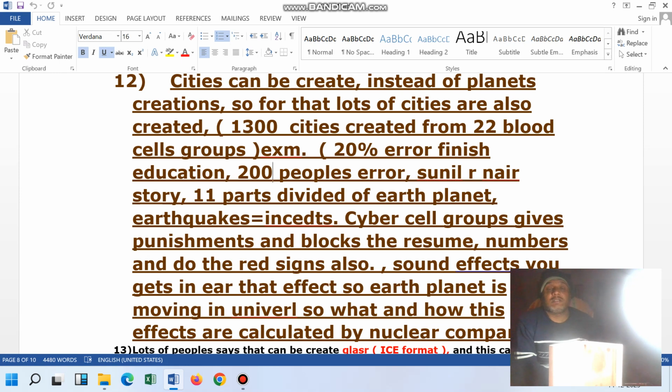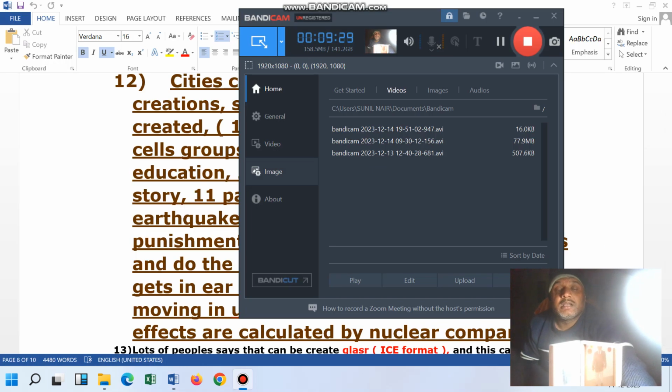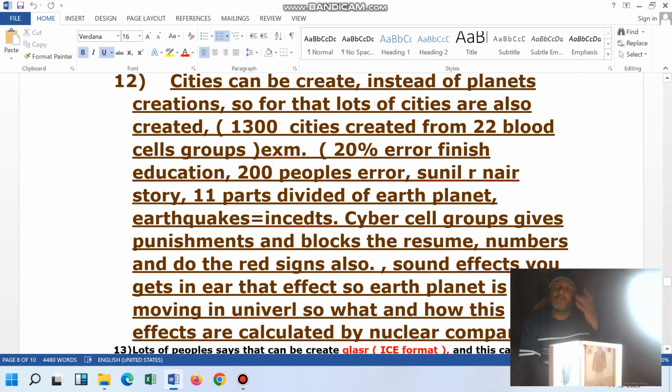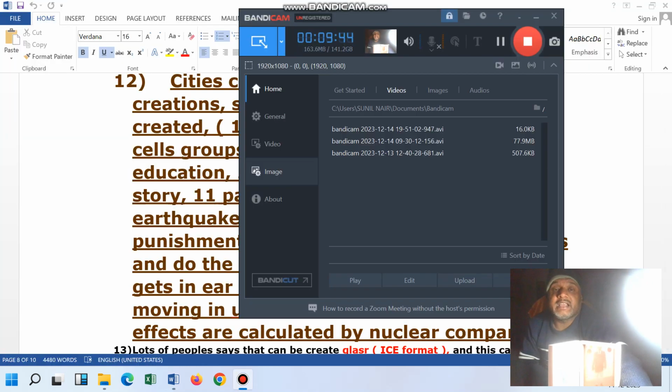So one of the people told that here we are actually talking about the 11 parts, but before that we were supposed to discuss this whole thing. That's why we have discussed. The reason why 11 parts have been made, that we have to discuss now. There must be a reason, as without any reason nobody creates any parts, 11 parts. Nobody does. So in the next video we are going to see in a little more detail about the 11 parts, why they have been divided.